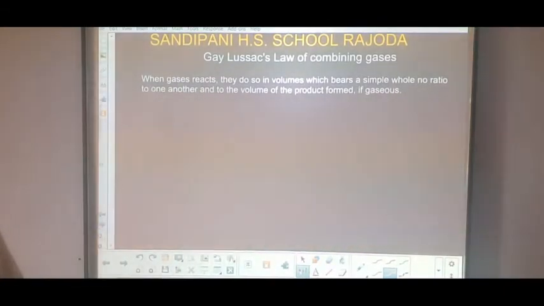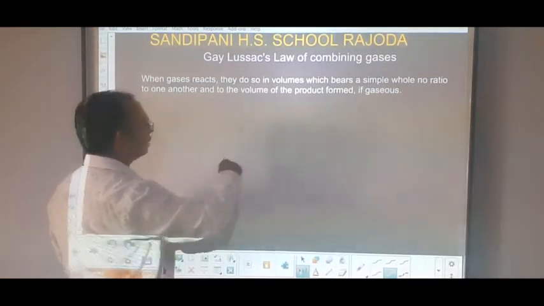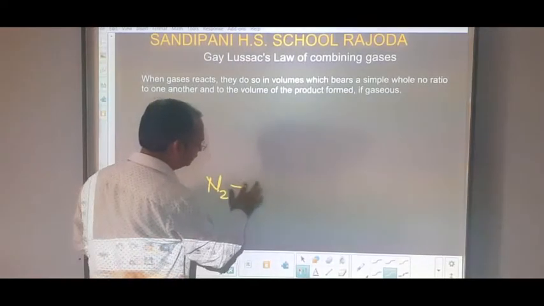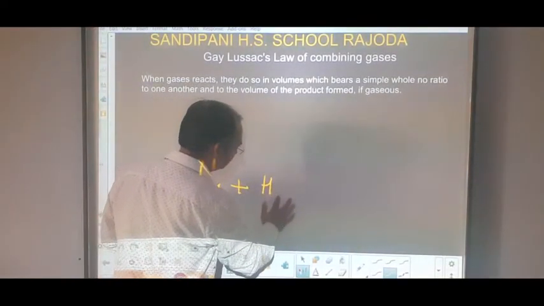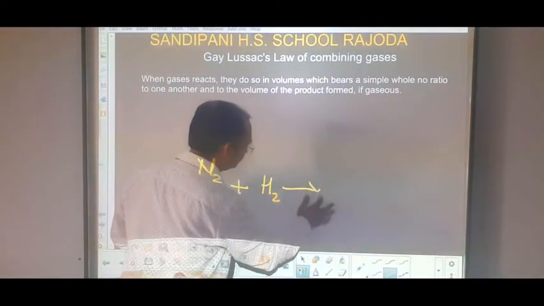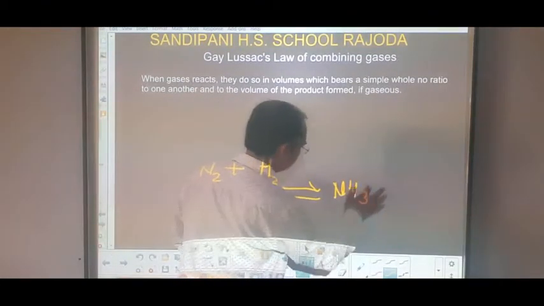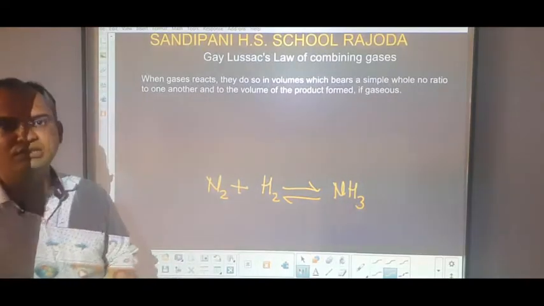The question is that when nitrogen reacts with hydrogen, they produce ammonia gas. When nitrogen, N2, reacts with hydrogen, that is H2, they produce NH3, that is ammonia gas.